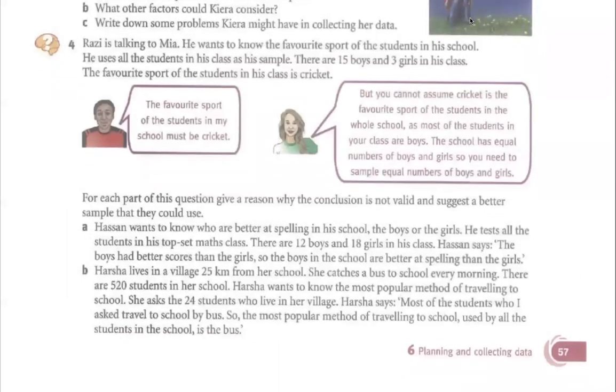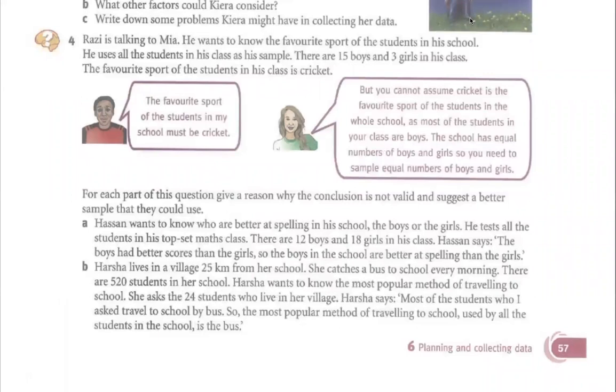If we look at question 4, it says Razi is talking to Mia. He wants to know the favorite sport of the student in his school. He uses all the students in his class as a sample. There are 15 boys, 3 girls in his class. The favorite sport of the student in his class is cricket. Now, he said the favorite sport of the student in my school must be cricket. But you cannot assume cricket is the favorite sport of the student in the whole school, as most of the students in your class are boys. The school has equal number of boys and girls, so you need to sample equal number of boys and girls.